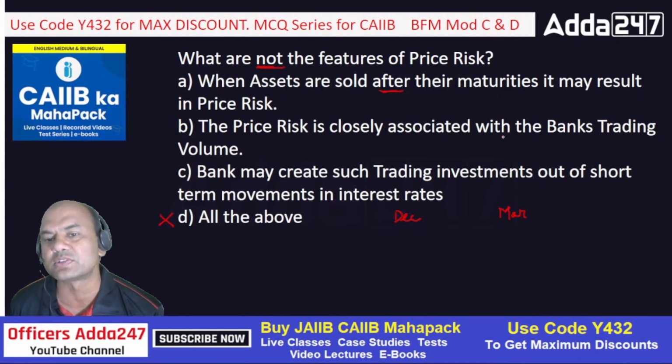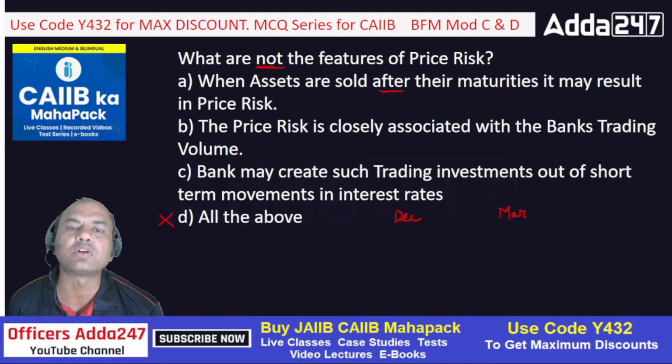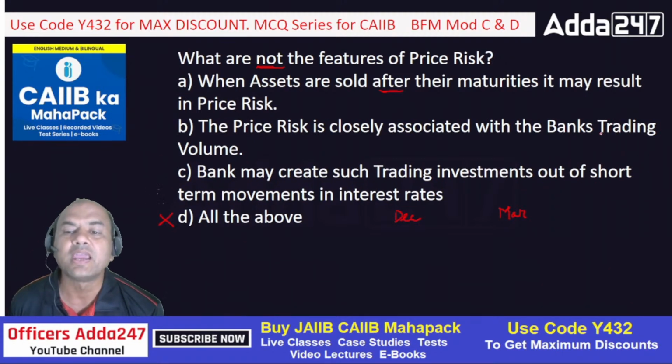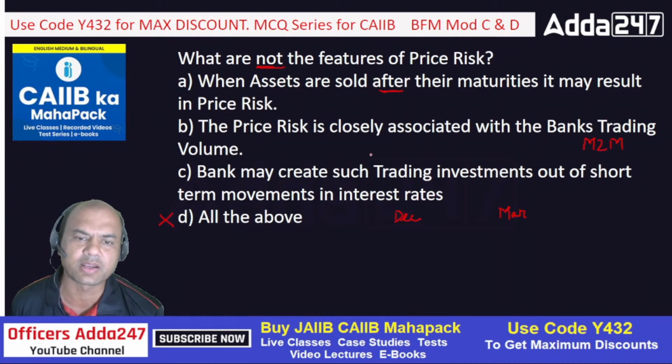Price risk is closely associated with bank's trading book. Obviously, bank has two books. One is banking book, second is trading book. Correct? Banking book price risk is not affected. Trading book price risk is always affected because M2M is adjusted over here. M2M means what? Mark to market. Okay, that is always a feature of a trading book.